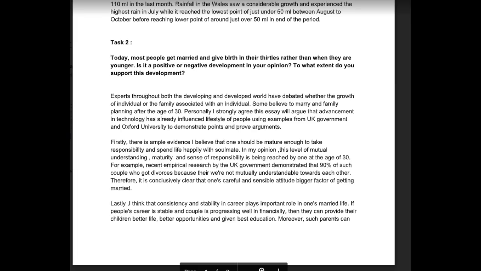All right, so let's see if we can look at it again. Experts throughout both the developing and developed world have debated, look at this, whether the growth of individual, I don't know what that means. How is that related to the topic? And then you say, or the family associated with an individual. So do you mean this to be a rephrasing of this? Because if you do, I don't understand it. Some believe it is best to marry and have a family after the age of 30.